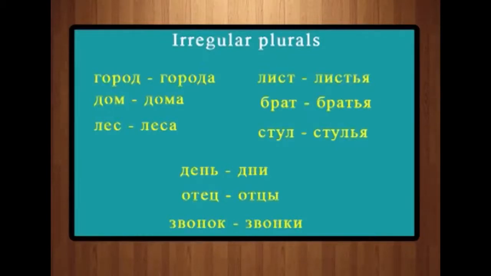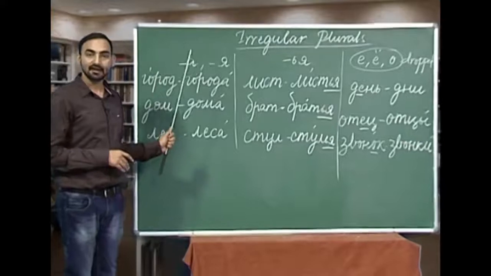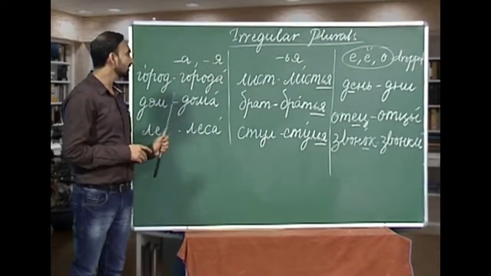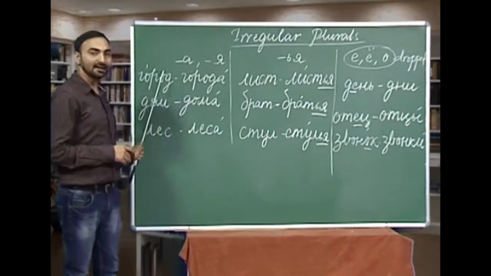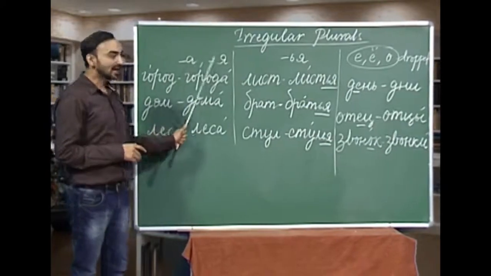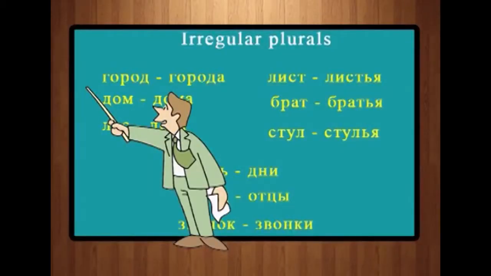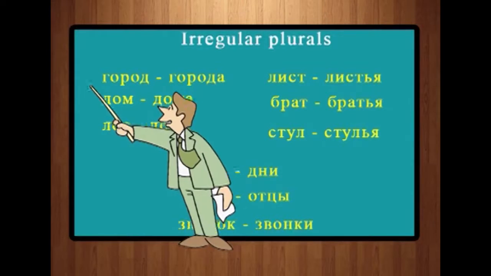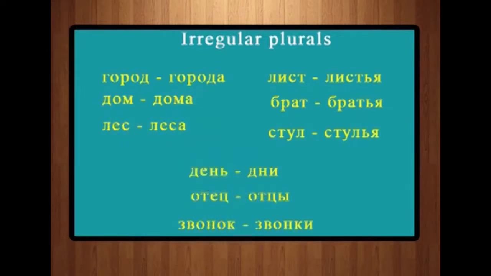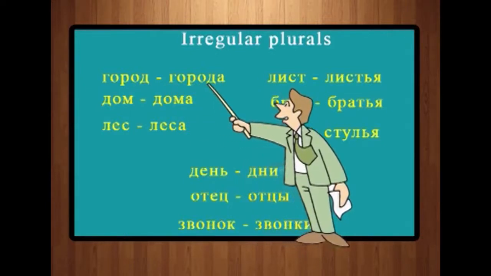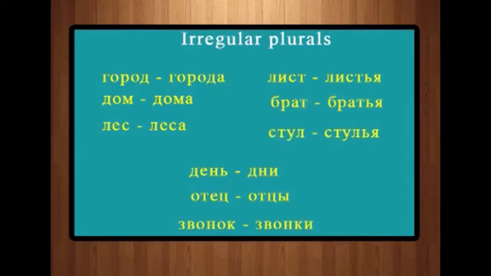There are some nouns whose plurals are formed by adding a at the end if the ending is hard, and ya at the end when the ending is soft. For example, the first noun I have written is Gorath. Gorath is city, and plural of Gorath is Garada. As you can see here, it is a hard consonant ending noun, so I have written Garada, a.